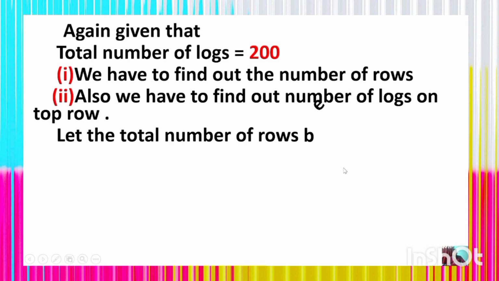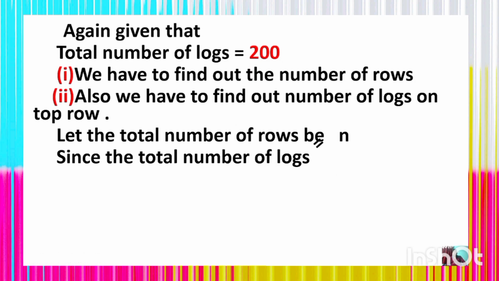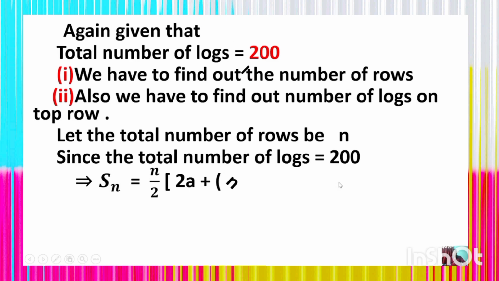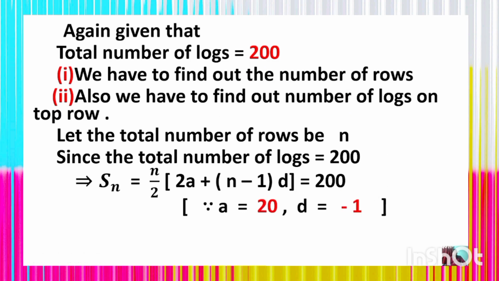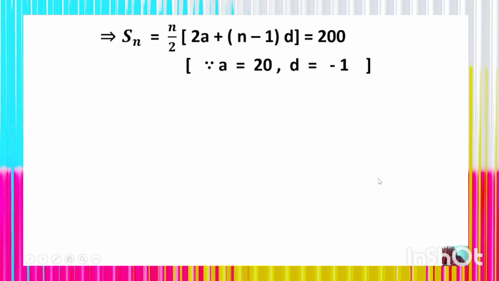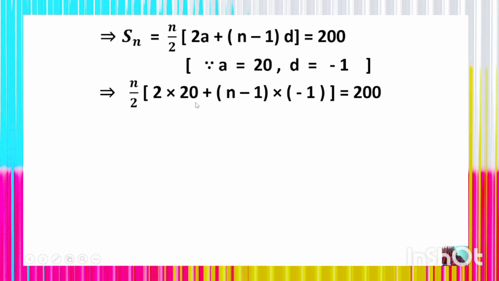Let the total number of rows be n. Since the total number of logs is equal to 200, you can apply the sum of n terms of the AP using the formula Sn is equal to n by 2 whole into 2a plus n minus 1 whole into d, which is 200. Since a is equal to 20 and d is equal to minus 1, by using these values we shall get Sn is equal to n by 2 whole into 2 into 20 plus n minus 1 whole into minus 1, which is 200.